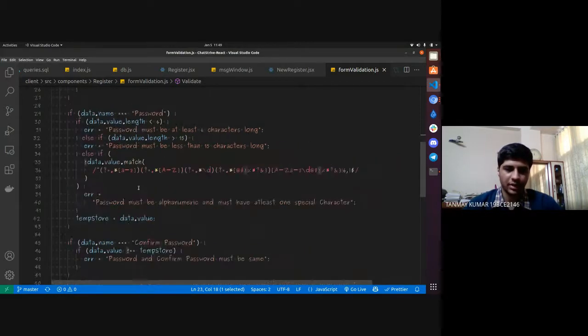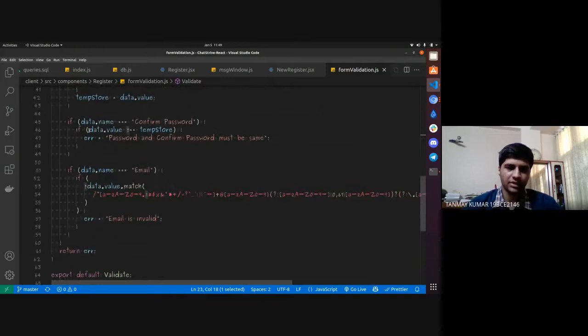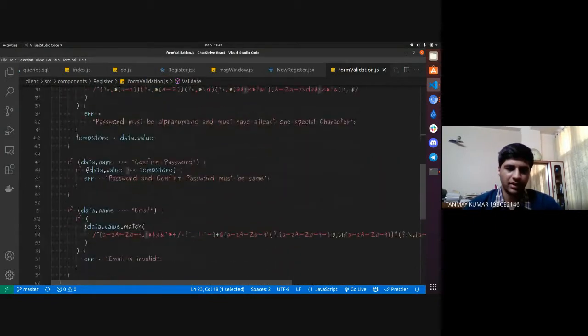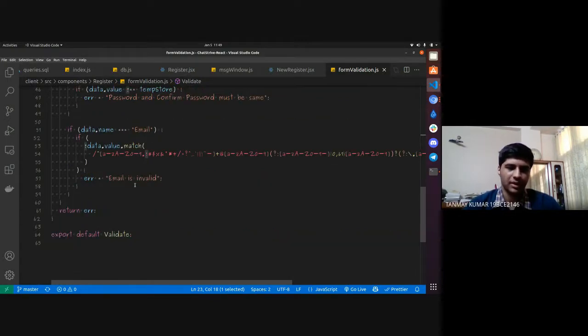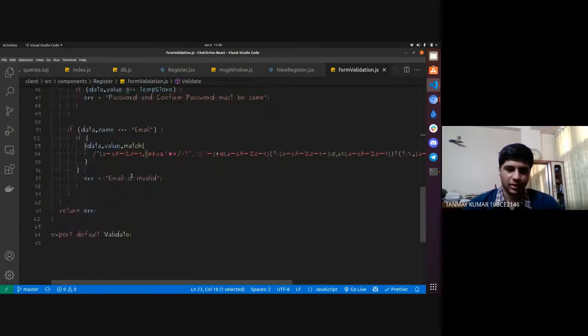Similarly, we use one for the password. This is the regular expression for password. For confirm password, we simply validated that the temp store, which holds the password from the password section, is equal to the data value, which is the confirm password. If the value matches, no error will be raised. Otherwise this error will be raised: password and confirm password must be same. Similarly, for email we also use this regular expression. In this way it is working.